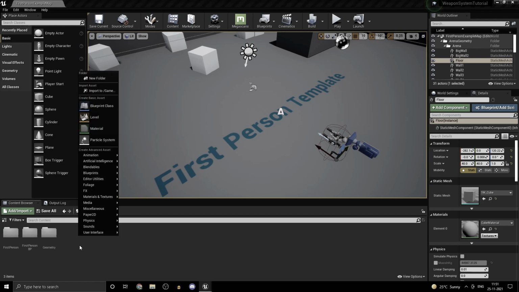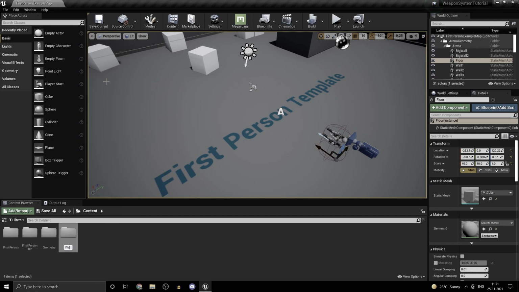First of all, let's just create a new folder. Let's just call this weapons, if I spelled it right. So we open that up. Now the way we'll be handling weapons is we'll be having one base class. The problem which I saw in what he had done in that video is that he had not really made use of the inheritance hierarchy that you can create. So having a proper inheritance hierarchy is really useful.